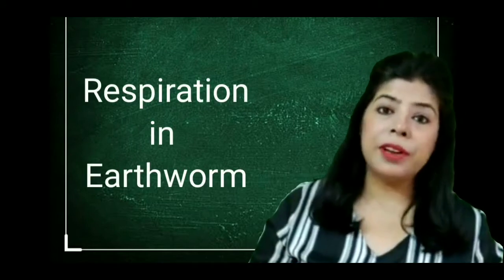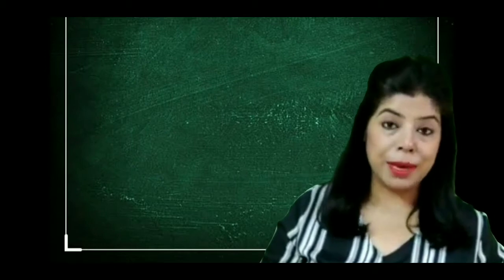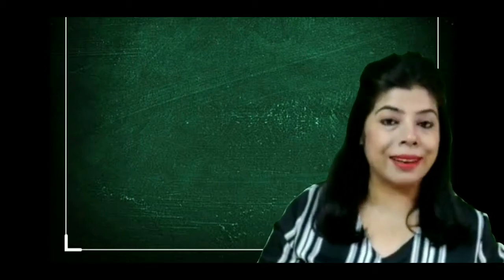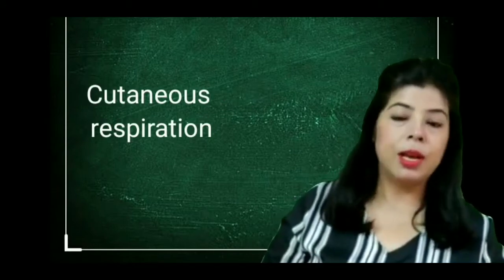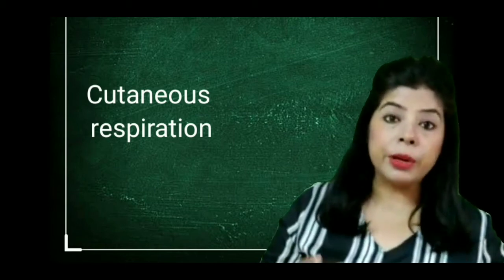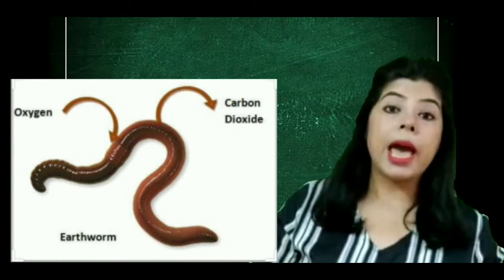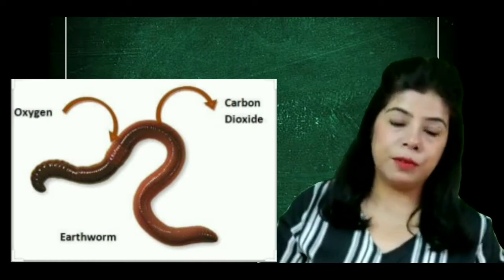The next organism which we will discuss is the earthworm. Earthworms are very slimy creatures and the body is very moist, and there is a reason behind this. Earthworms respire through their skin. Yes, they respire through the skin, and this kind of respiration is called cutaneous respiration. They have a thin network of capillaries beneath the skin, and the exchange of oxygen and carbon dioxide takes place through the skin by the process of diffusion.